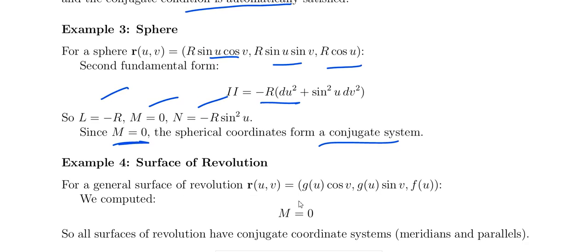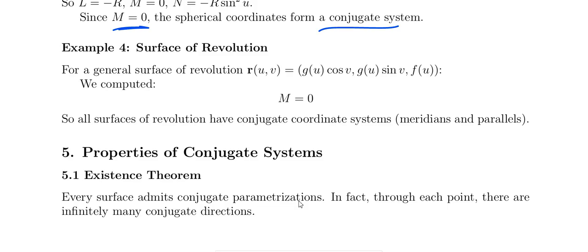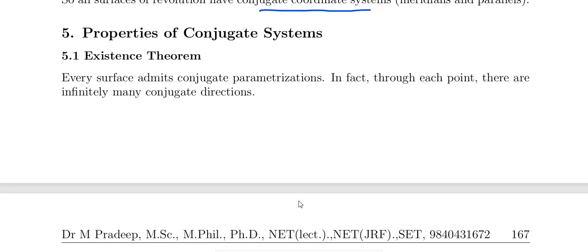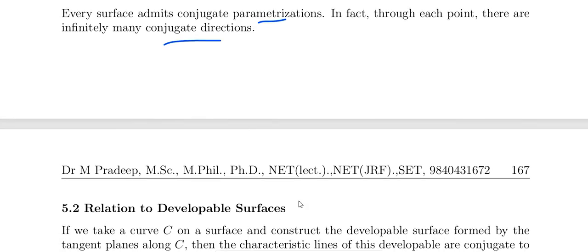And surface of revolution, the general surface of revolution r of u comma v equal to this parametric form. Then we get that M equal to 0, since all surfaces of revolution have a conjugate coordinate system, that is meridians and parallels. And the properties of the conjugate system: every surface admits the conjugate parameterization. In fact, through each point there are infinitely many conjugate directions, so every surface admits the conjugate parameterization.